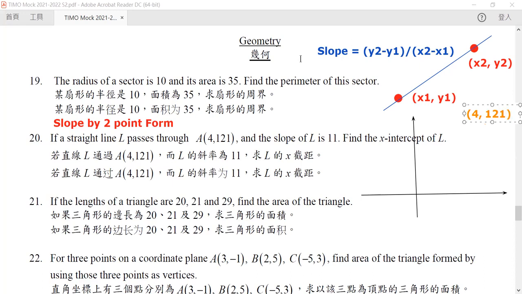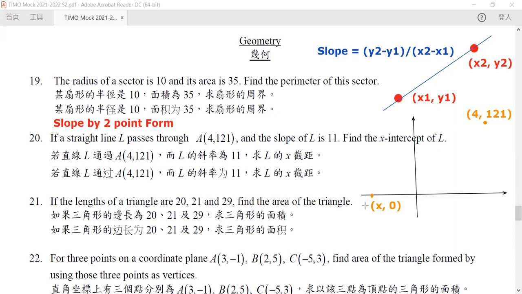And the other point is here, which is exactly our x-intercept. Now, the x-intercept is something that we do not know. Let's just call it x. But because it is an x-intercept, it lies on our x-axis, hence its y-coordinate must be equal to 0.